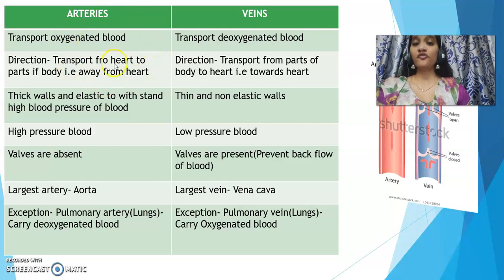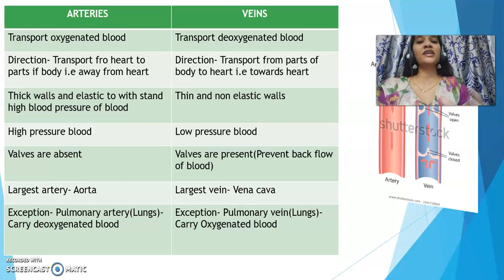Coming to direction of transport, arteries are the blood vessels which carry oxygenated blood from the heart to different parts of the body, which means they are carrying blood away from the heart. Whereas veins are those blood vessels which carry blood in the opposite direction of arteries, that is, from different parts of the body to the heart.